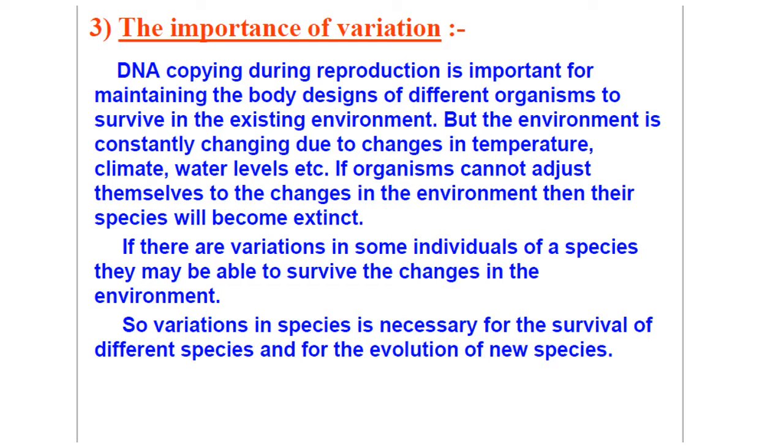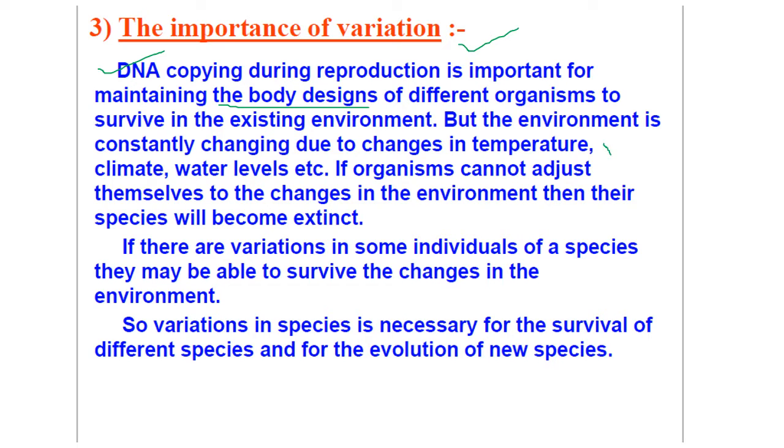So the importance of variation. What is the importance of variation? The DNA copying during reproduction is important for maintaining the body designs of different organisms to survive in the existing environment. But as the environment changes, and what will be the changes?